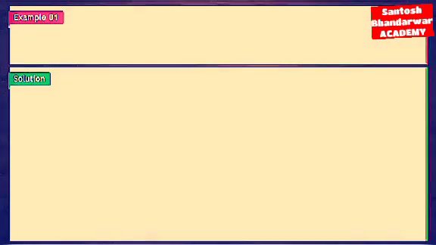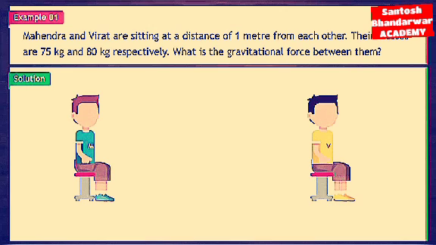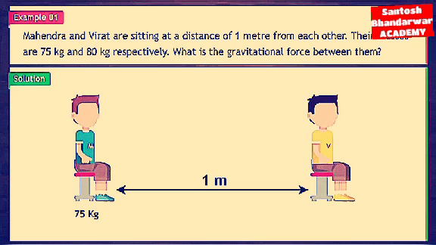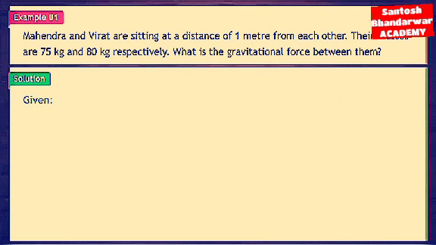Solved examples. Example 1. Mahendra and Virat are sitting at a distance of 1 meter from each other. Their masses are 75 kg and 80 kg respectively. What is the gravitational force between them?